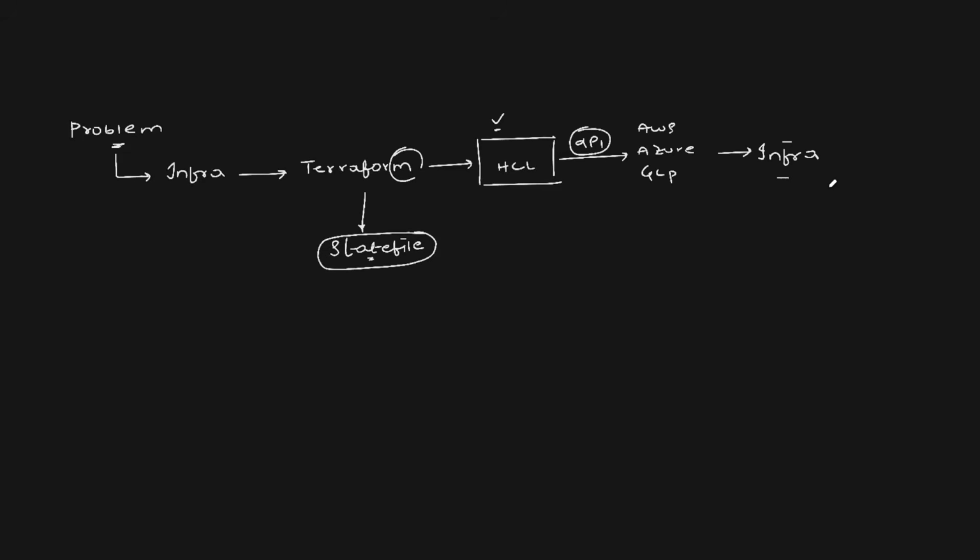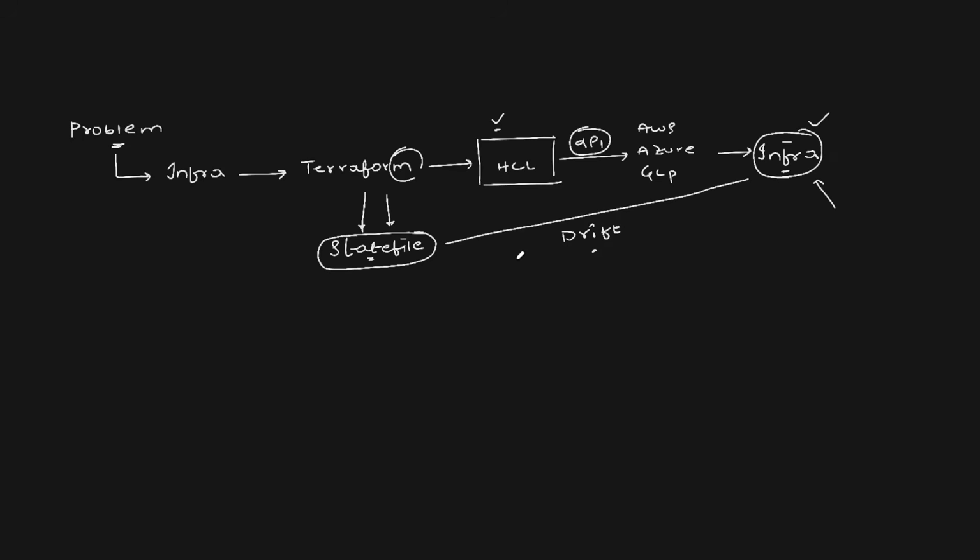But what if some developer or some DevOps engineer manually updates the infrastructure, maybe during an incident, which is very common in organizations? Now, this infrastructure updation that is done manually is not notified back to Terraform. Terraform does not have a mechanism at the moment, and Terraform does not update the state file. This is called infrastructure drift.